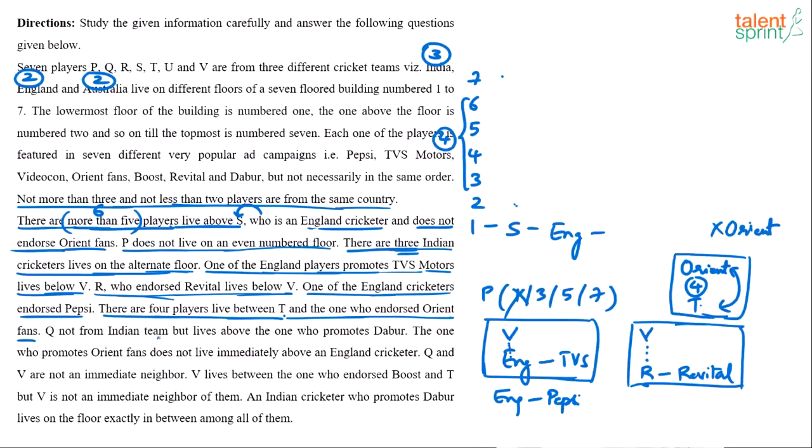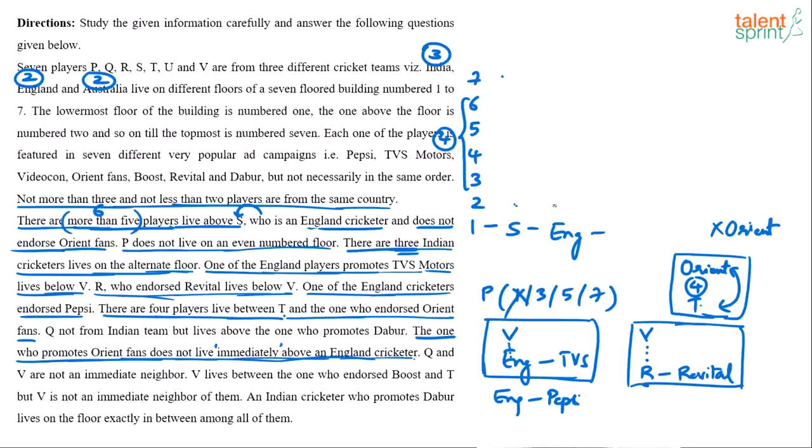Q not from Indian team but lives above the one who promotes Dabur. Okay, Q is not from Indian team but lives above the one who promotes Dabur. So this also is not useful immediately. Next point: the one who promotes Orient fans does not live immediately above an England player. This is useful. The word immediately is important. The one who promotes Orient fans is not immediately above England.